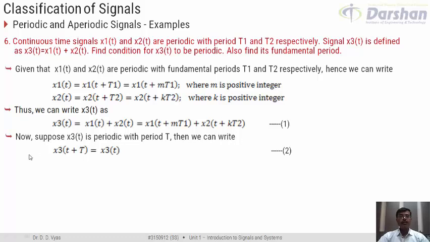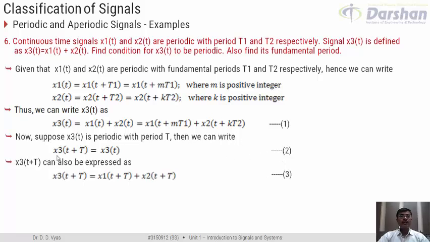So right now, let us suppose that x3(t) is periodic and its period is capital T. As we can write for x1 and x2, same way by the definition of periodicity, I can write x3(t) as x3(t + T), because capital T is the period of x3. I give this expression number 2.